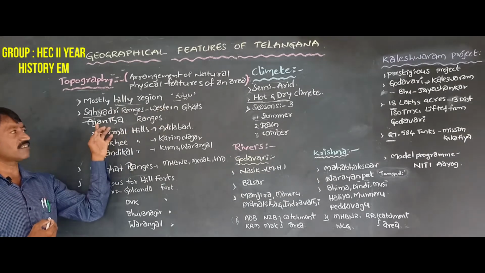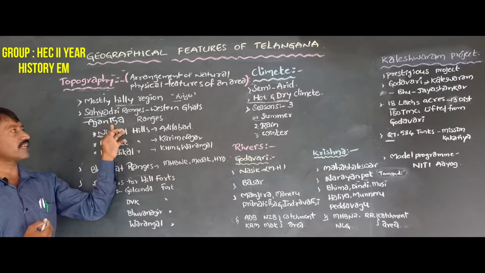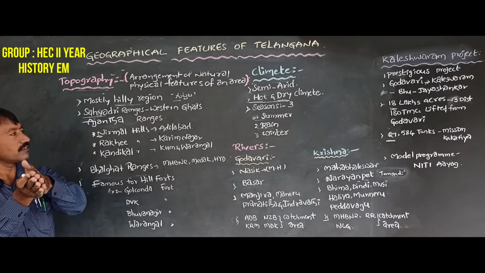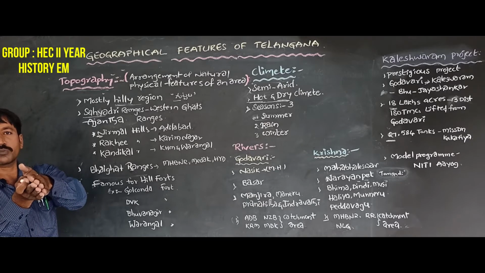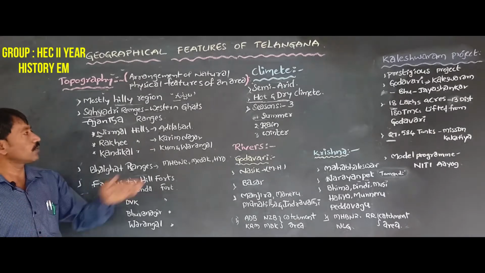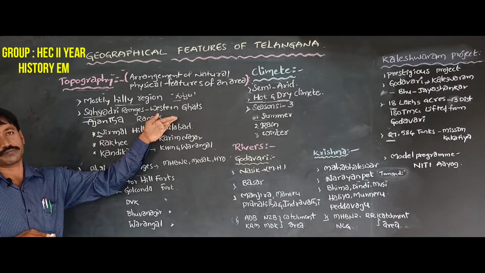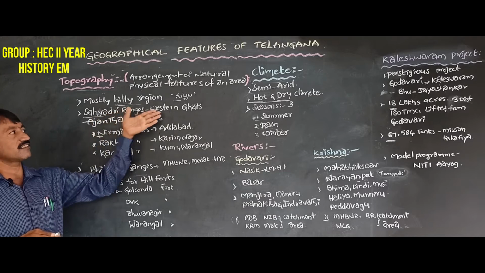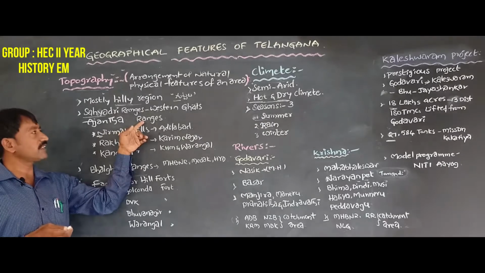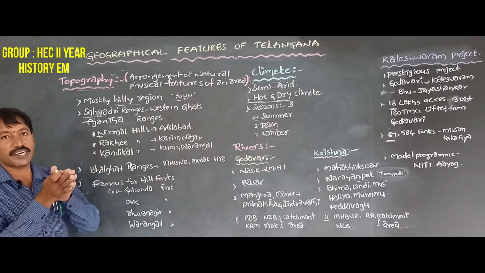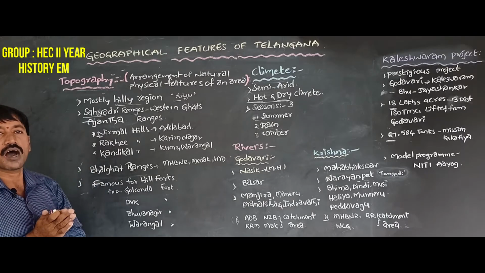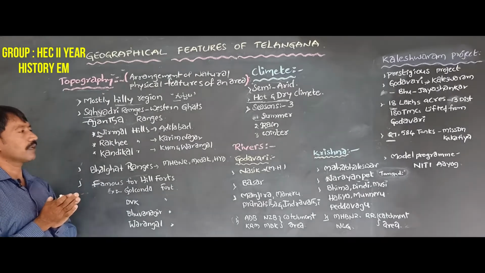These Western Ghats split from the Ajanta ranges, and these Ajanta ranges spread to the northeast part of Telangana and enter into Adilabad district.